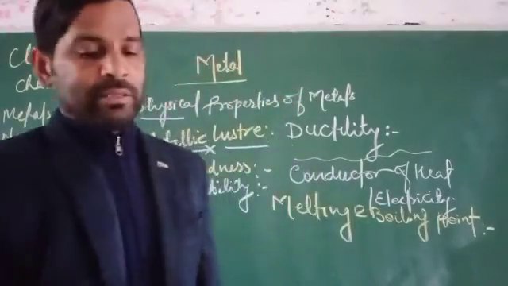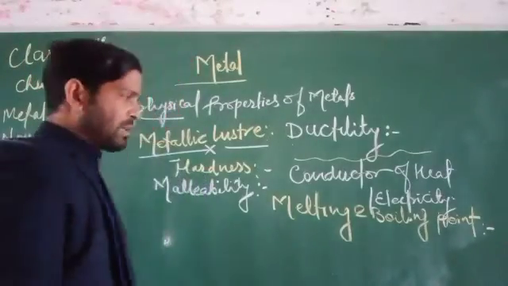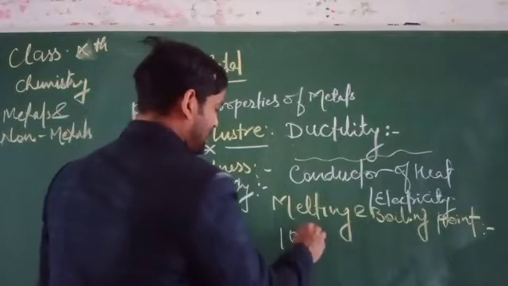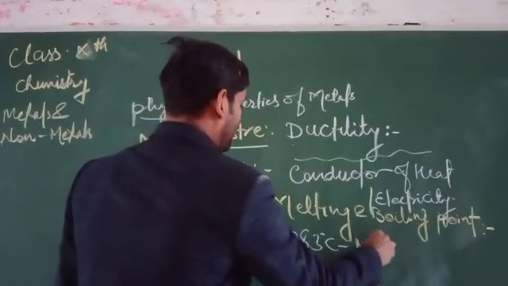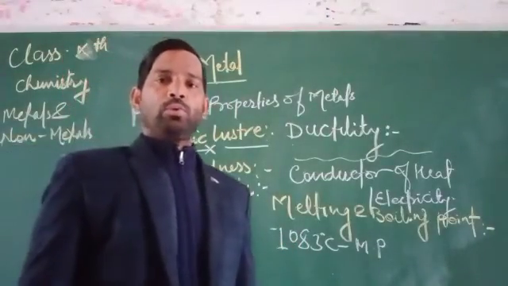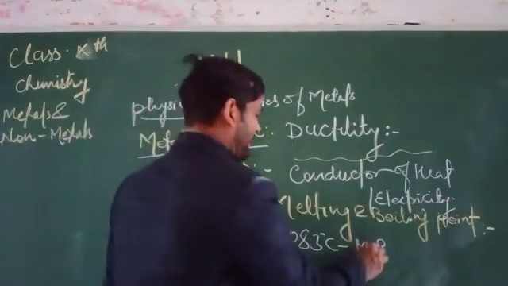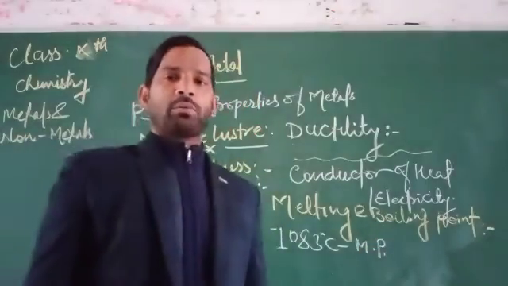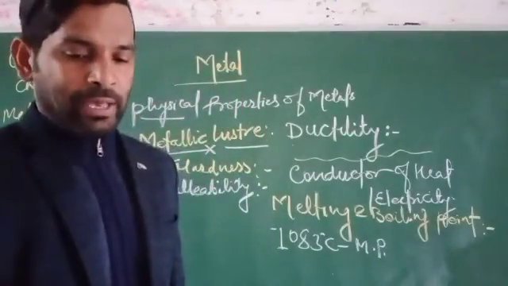You can see there is copper that has a melting point of about 1083 degrees centigrade. So you can easily say that it is higher.